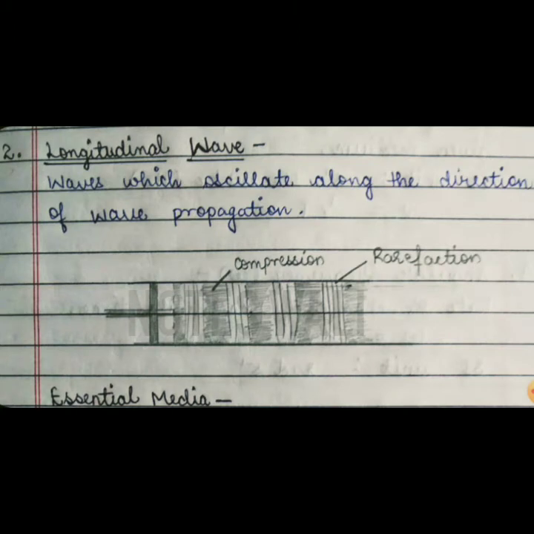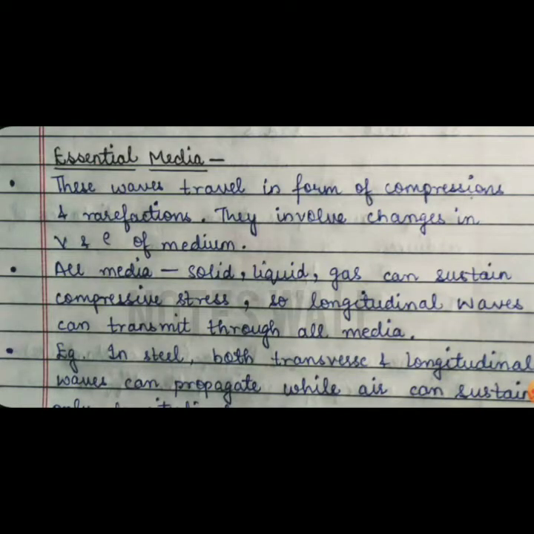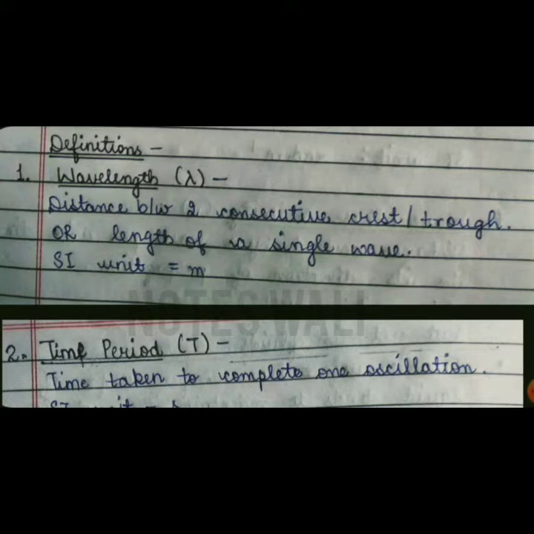The next is longitudinal waves. These oscillate and propagate in the direction of wave propagation, and these travel in the form of compression and rarefaction. Compression is the high pressure region, whereas rarefaction is the low pressure region. The longitudinal waves can be formed in any medium. And next we have some important definitions. Most of them we already know and already studied.